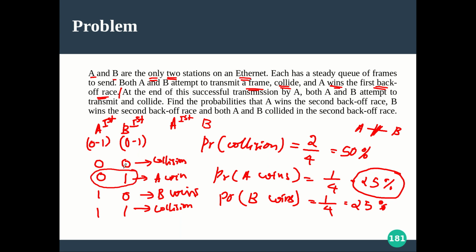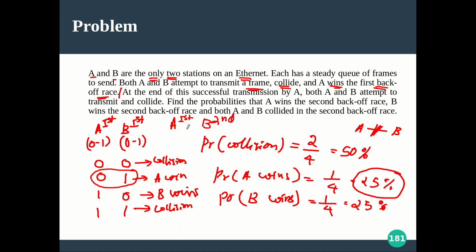A immediately tried and A wins, and after one slot of time, A is trying to send its second frame, where B is waiting for one slot for its retransmission of the previous frame. Now again they get collided, meaning after one slot of time, for the frame being sent by B, it is a second collision, because B is sending its previous frame, but A is sending a fresh new frame, and for that new frame this is the first collision.